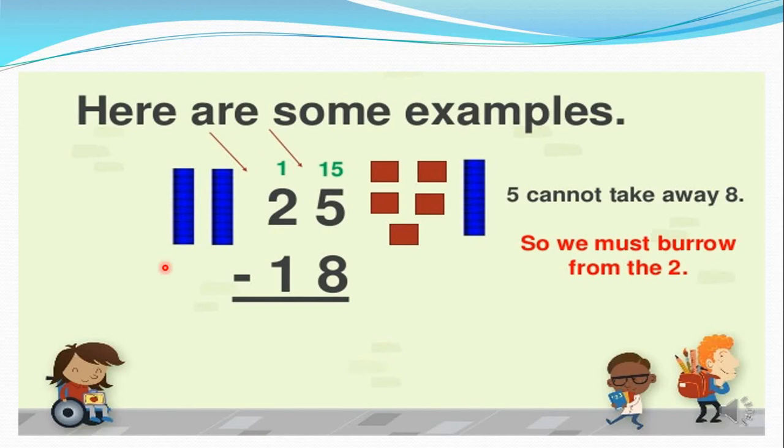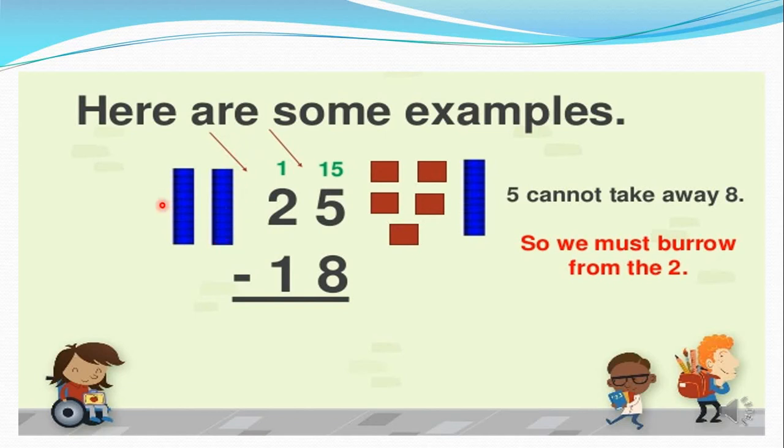Here are some examples using a block system.